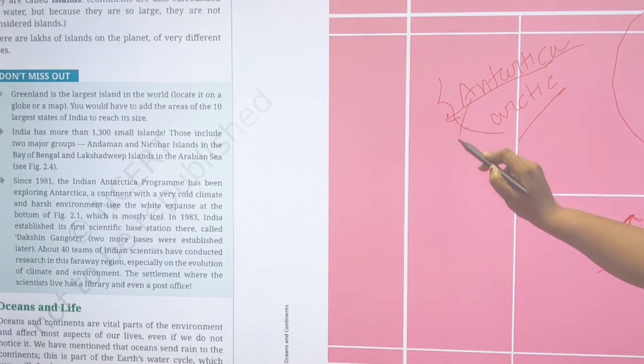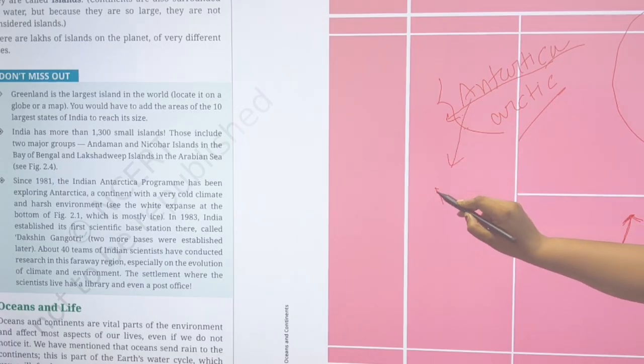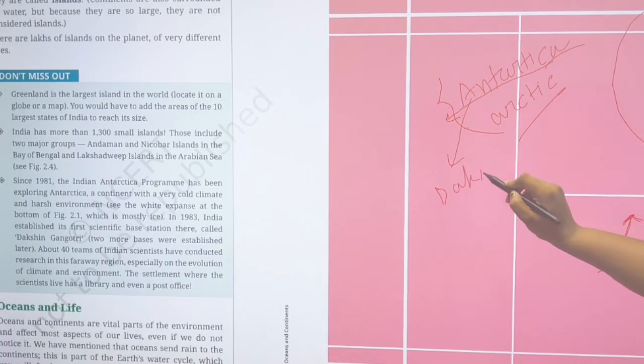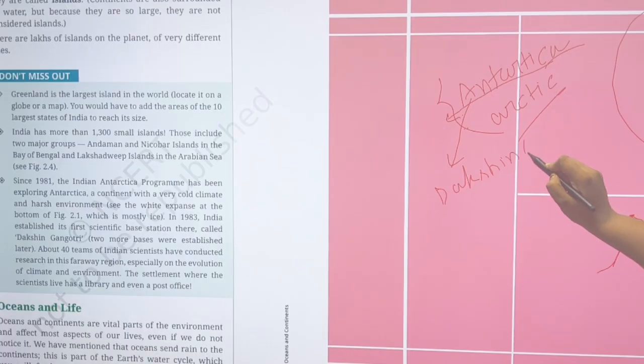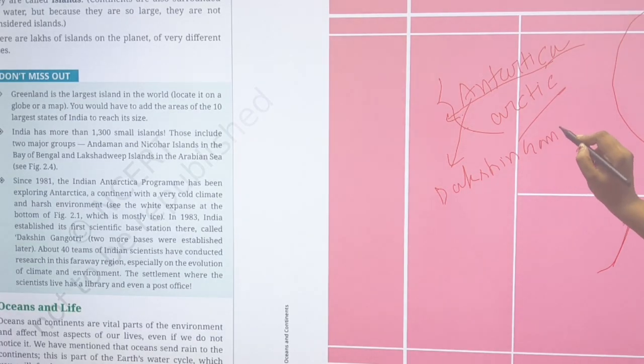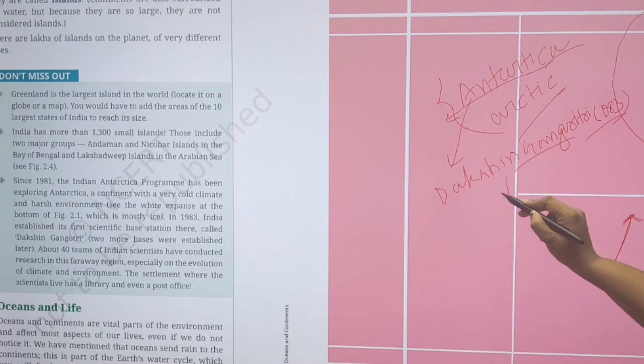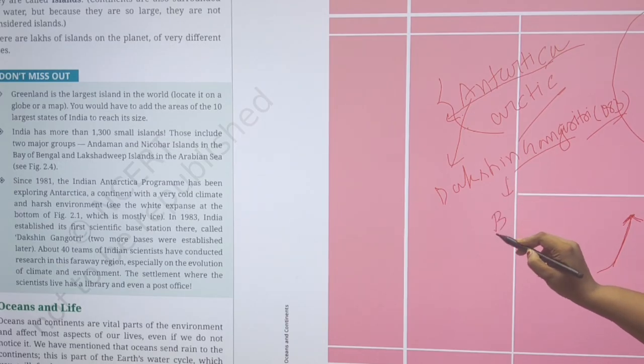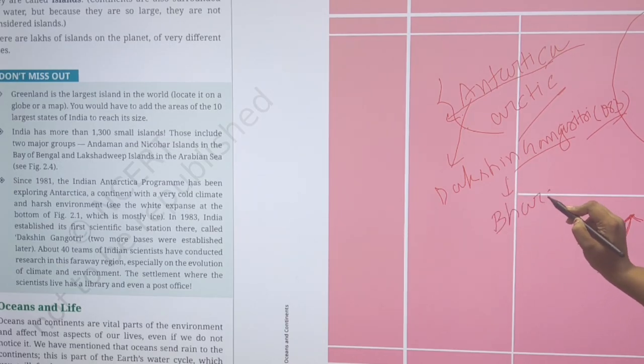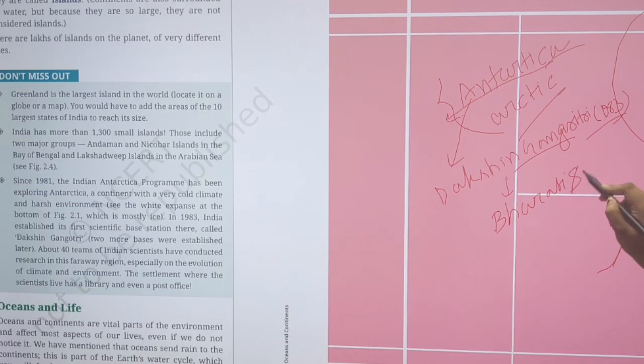Okay. So in Antarctica, there is Dakshin Gangotri, the 1983 research station, and Bharati and Maitri.